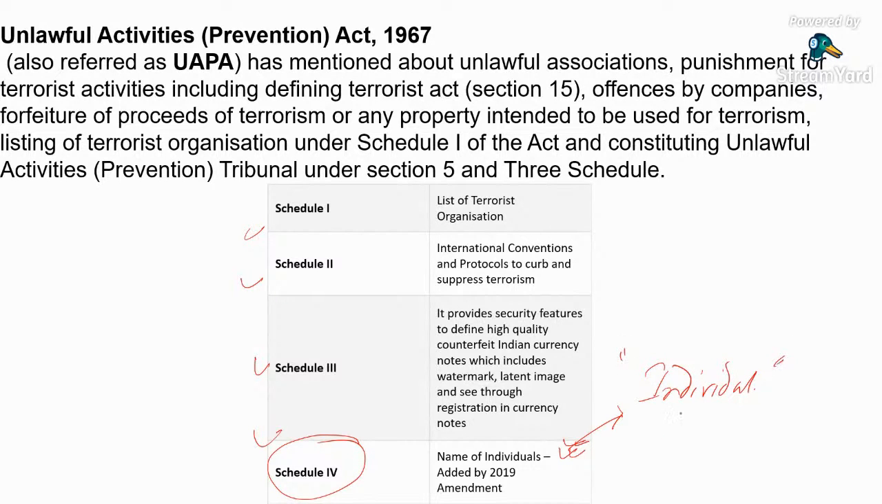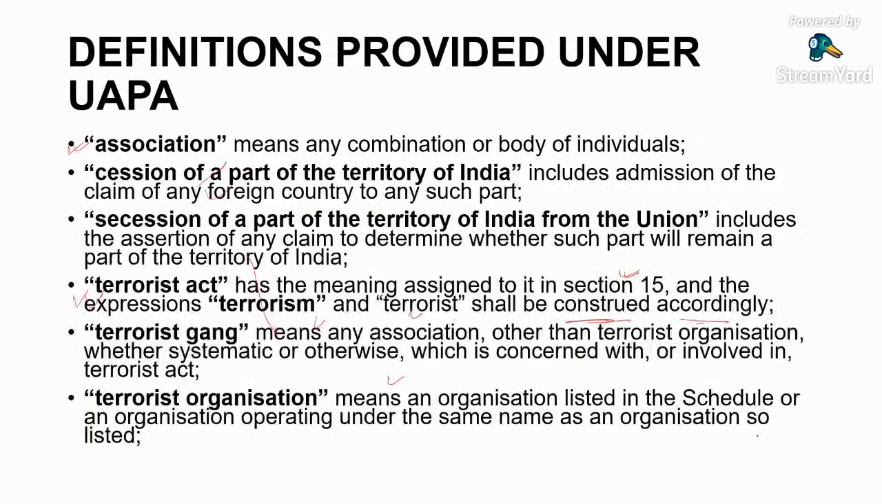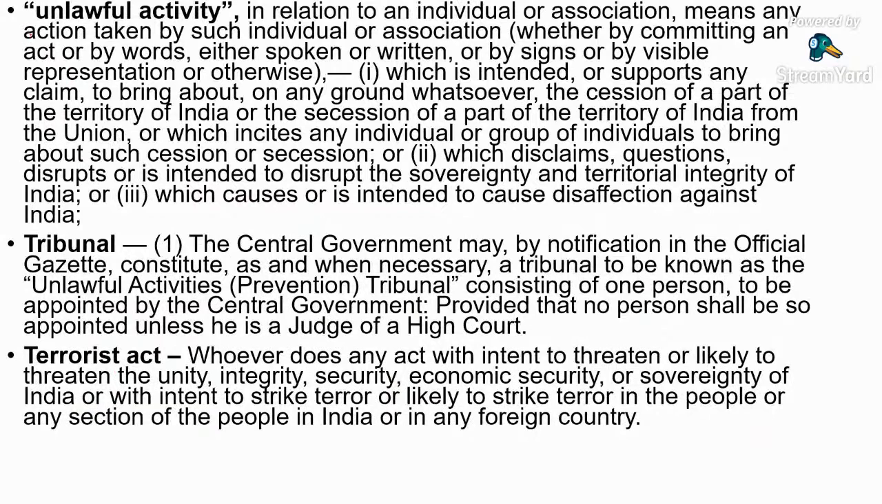This word individual is added in terrorist. So a terrorist can be an individual or an association. So this is the latest addition. There are also terrorist organizations. There is also the definition of unlawful activity, tribunal, and terrorist act. So what we need to remember is Schedule 4, added in 2019, in which the word individual is added before terrorist. That is what we need to understand.